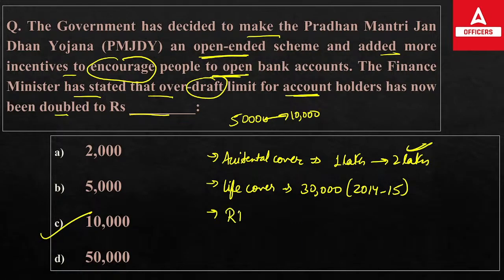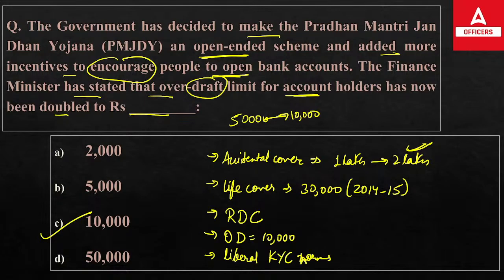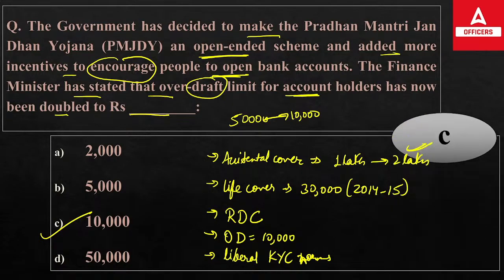Apart from that, free of cost RuPay debit card will be available. The overdraft of 10,000 will be available. It used to be 5,000 earlier. Okay, and also account will be opened at liberal KYC norms. All these are the benefits of Jan Dhan Yojana. Okay, so right answer is your C option.